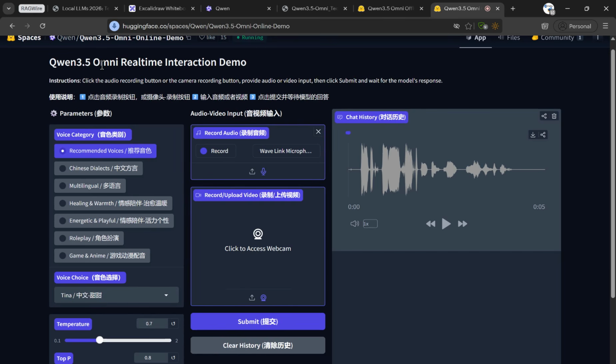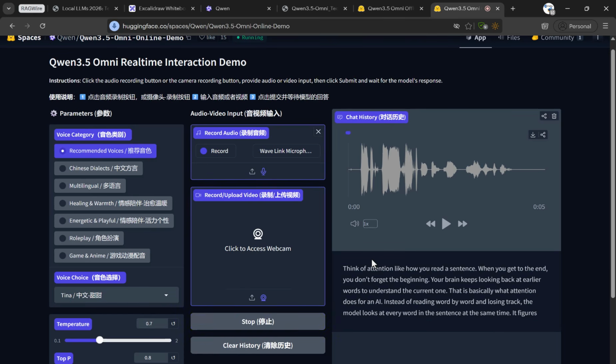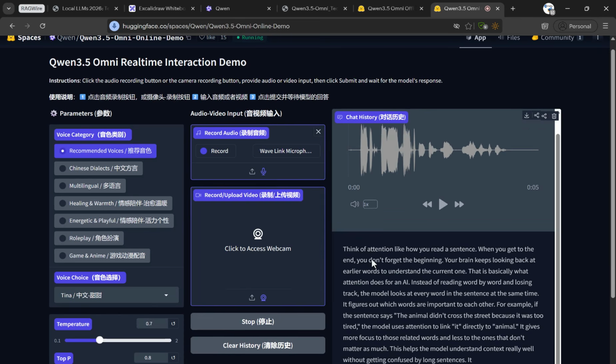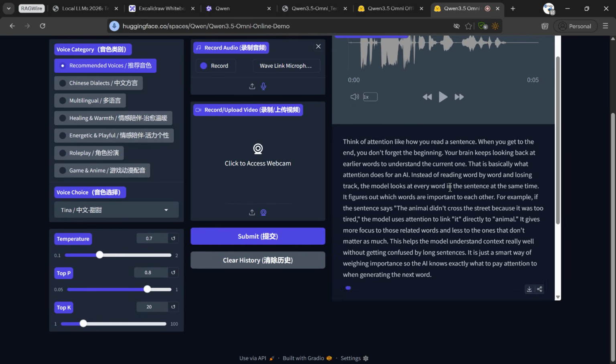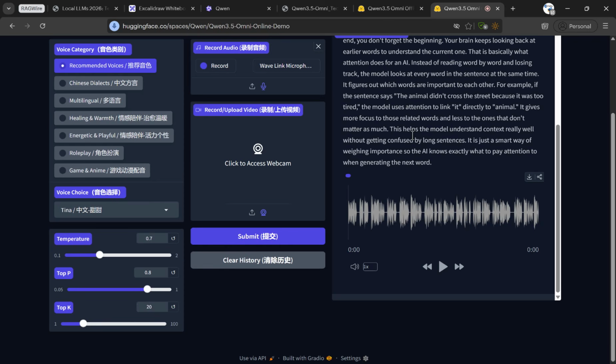You might wonder that all these can be done with the Gemini model or OpenAI models as well. But actually they have their separate model. They don't have just a single model which can process all these together. So they have a set of models and then those models process these data. But in case of the Qwen, they have just a single model and all these are getting processed by that single model. You see the response is generated.